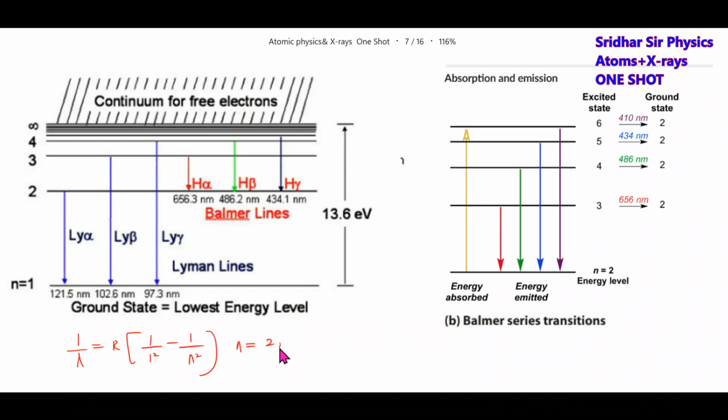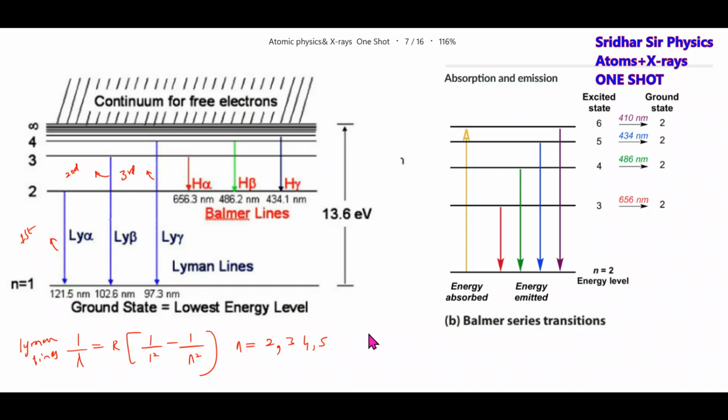n equal to 2, 3, 4, 5. This is for the Lyman series. So I'll substitute n and solve it, and I'll get 121.5 nanometers. This is called the first line of the Lyman series. This is called the second line of Lyman series. This is called the third line of Lyman series.